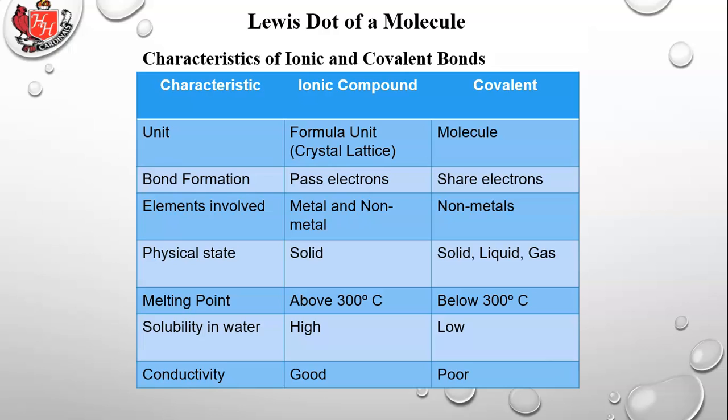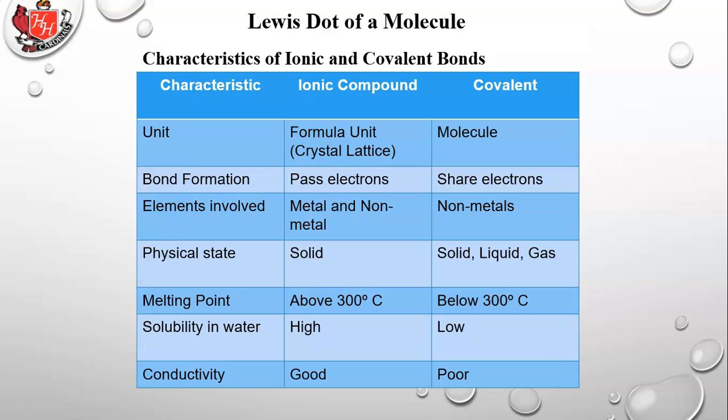So let's review. In the last few units, we've talked about ionic and covalent bonds. These are some characteristics of the 2 different types of bonds that you should know. First of all, the unit of each ionic compound is called a formula unit or a unit cell, and they form crystal lattice structures. Covalent bonds form independent structures called molecules. One molecule can separate from another molecule in a covalent bond.